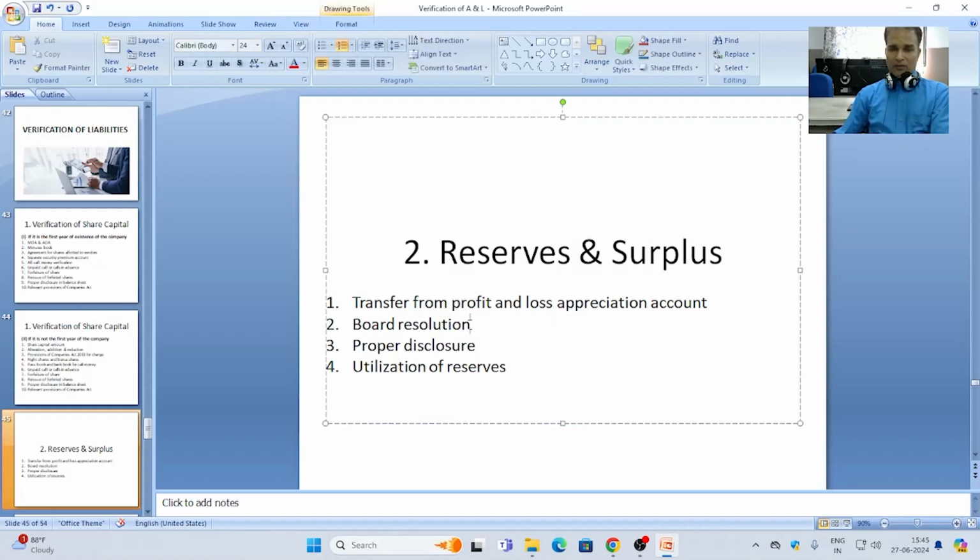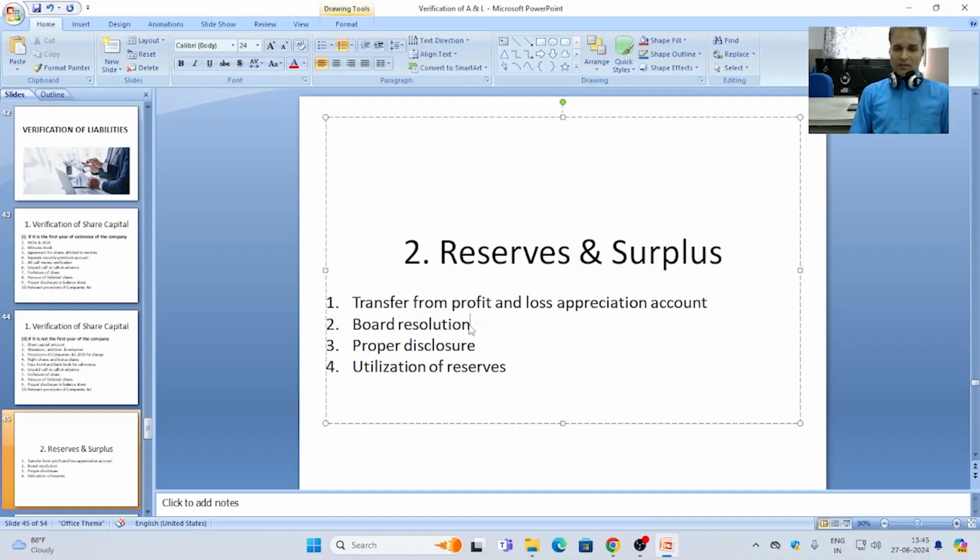The payment of dividend and retained earning portion is always decided by the board of directors in a meeting. So the verification of retained earning or dividend paid to the shareholders will be cross-checked by the resolution passed by the board or the minute book of the meeting of the board of directors.